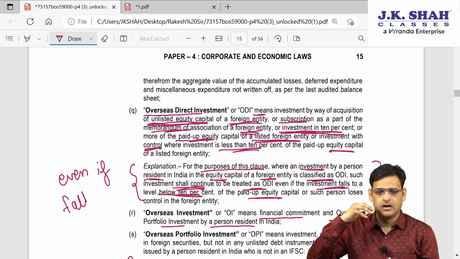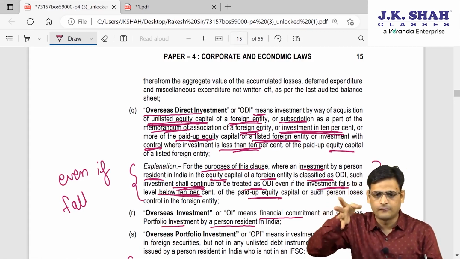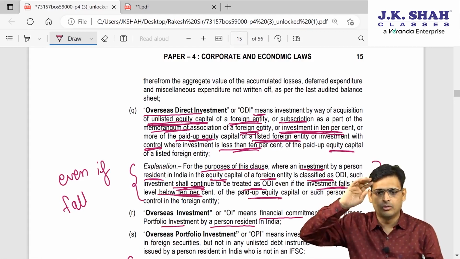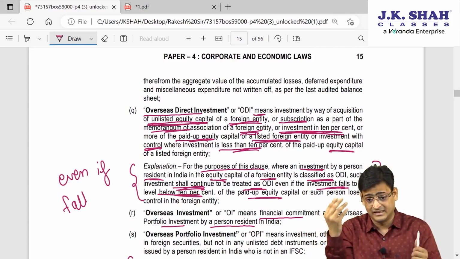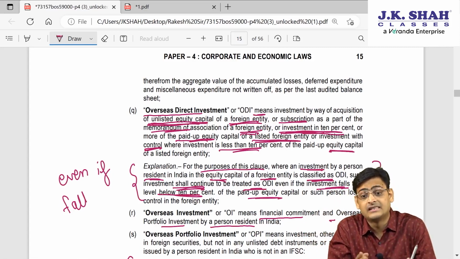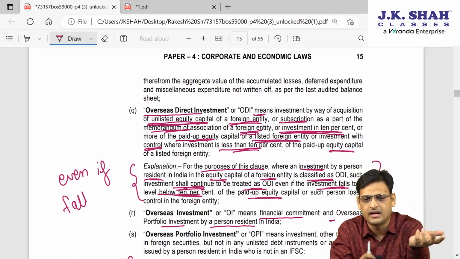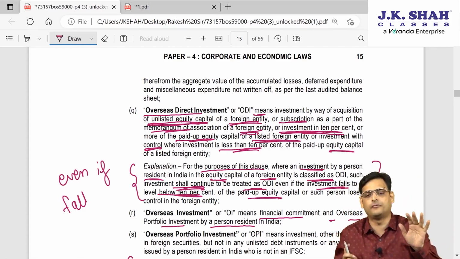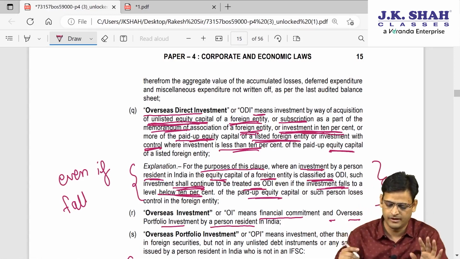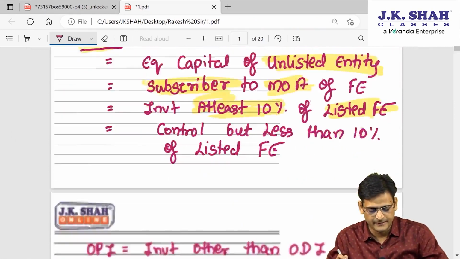So let's say I am holding a foreign company's 12% shares. It is an ODI for me. Now let's say I have sold 4% or 5%. So now the limit is no more 10%, and since it is a listed foreign entity, now it is supposed to not be qualified to be an ODI. But since earlier it was called an ODI, now it will continue to be called an ODI. So even if you are falling below the limit of ODI, you will still be treated as ODI. Clear? So this is, ODI is completed.